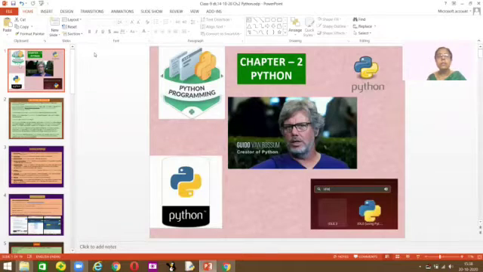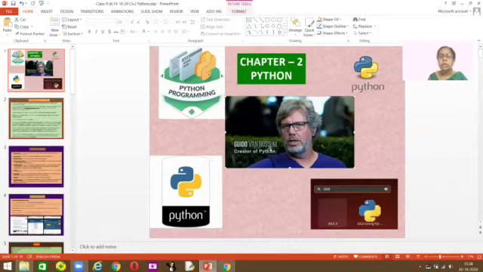This is a programming language, and you can see this is the icon for Python. Python was created by Guido van Rossum. He is a Dutch programmer, and he was born in the Netherlands on January 31st, 1956. His programming language has brought a change in history today.